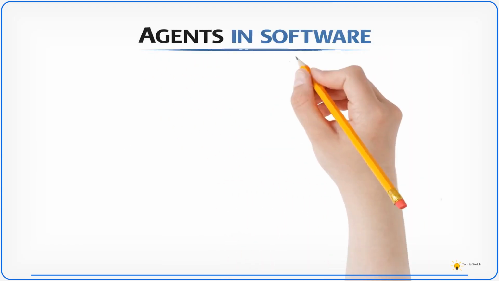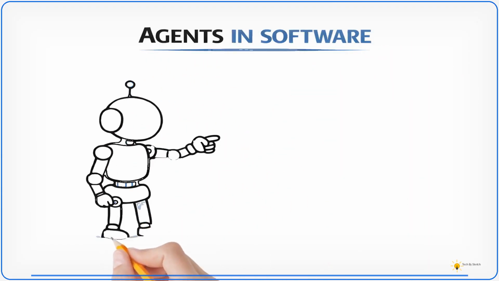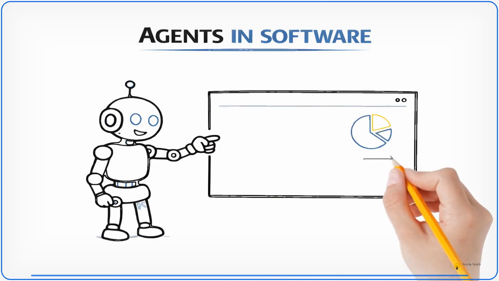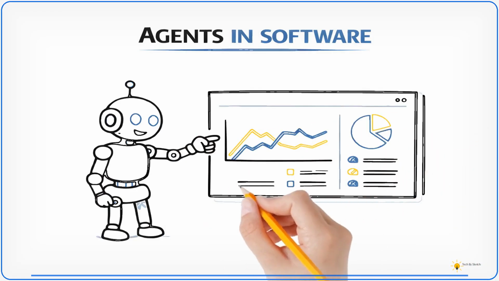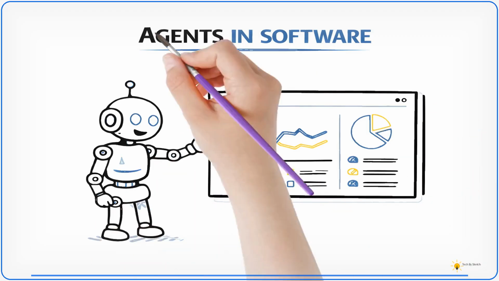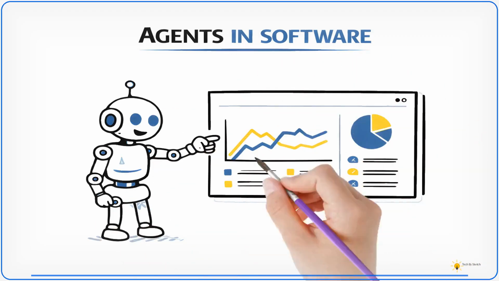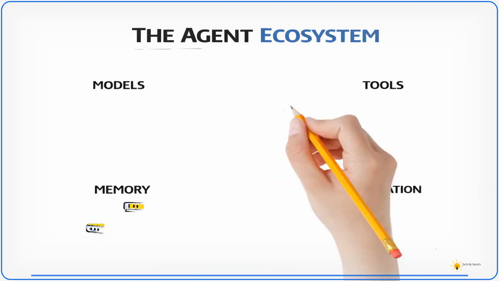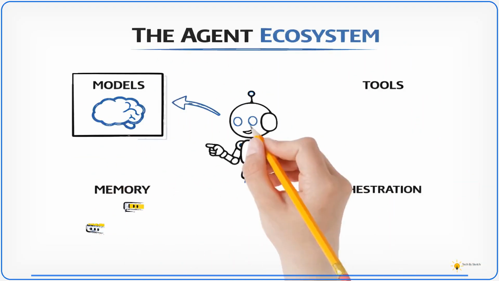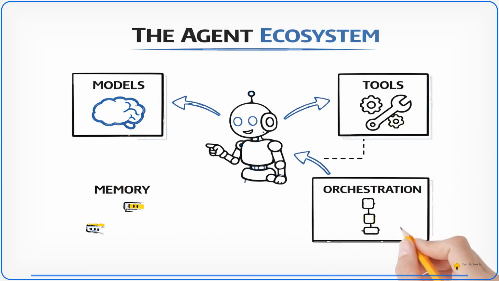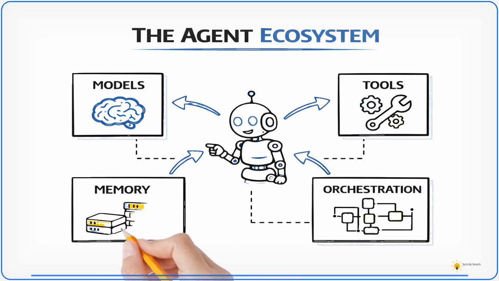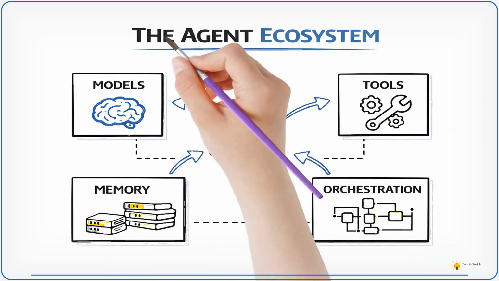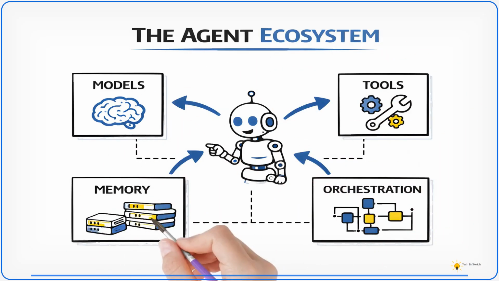Now, agentic AI is quickly becoming part of modern applications. We now see agents in software handling tasks like monitoring systems or generating reports. These agents reduce manual work for engineers. Then a full agentic architecture includes many components working together. The agent ecosystem usually includes models, tools, memory, and orchestration layers. Understanding this structure is important for engineers building AI systems.